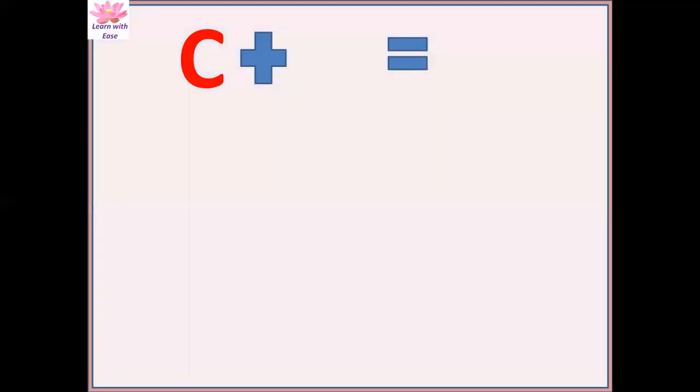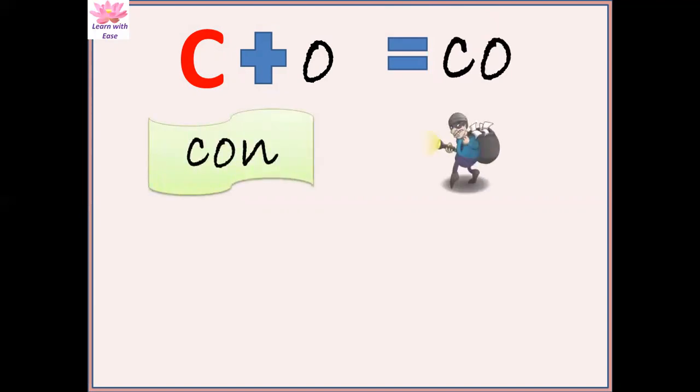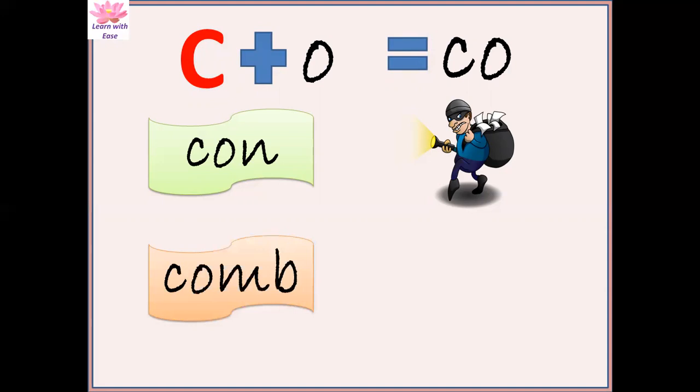Wonderful. What is next? O. What is the sound of C? Ka. And what is the sound of O? O. Now join these two sounds. Ka. O. Ko. Cone. Cone means thief. Thief. Ka. O. Comb. Comb your hair.